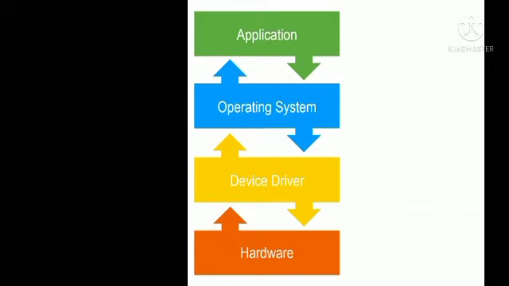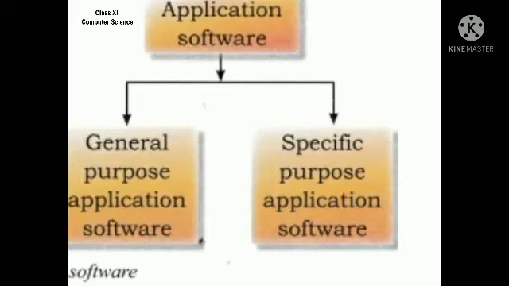Next we are going to see application software. Application software helps to do a particular task. There are mainly two types of application software. They are general purpose application software and specific purpose application software. These are the two types of application software normally we are using. Let us see them one by one.